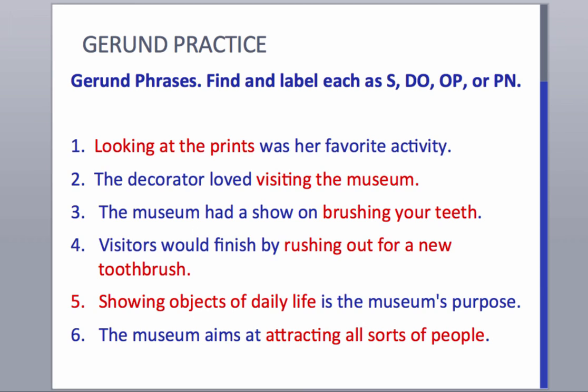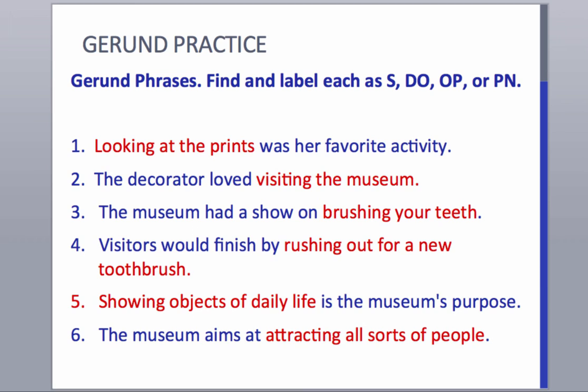In 3, the museum had a show on brushing your teeth. So we have the preposition on. Prepositions must be followed by a noun phrase. So brushing your teeth is the OP, the object of the preposition. 4, visitors would finish by rushing out for a new toothbrush. Again, we have the preposition by plus a noun phrase. So rushing out for a new toothbrush is an object of the preposition.